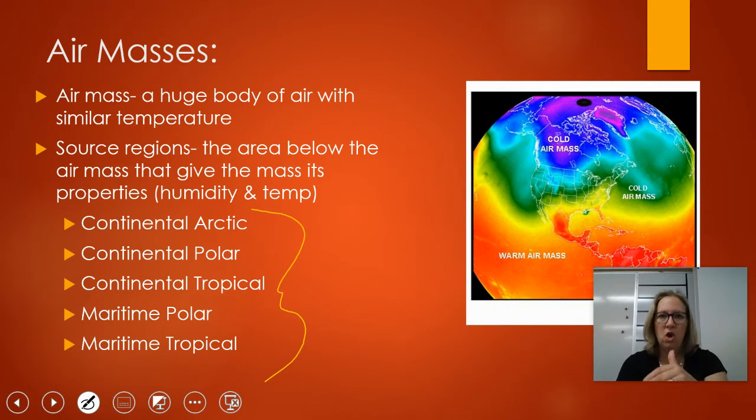So continental Arctic is formed over land. It's very dry and very cold. Continental polar, formed over land, so it's dry, and cold, polar. Continental tropical, formed over land, so it's dry, but now tropical means warm, okay? That's closer to the equator. Then we have maritime polar, so it's humid, it's formed over the ocean, but it's cold. And then maritime tropical, over the ocean, so it's humid, but warm, okay? That's how the air masses work.